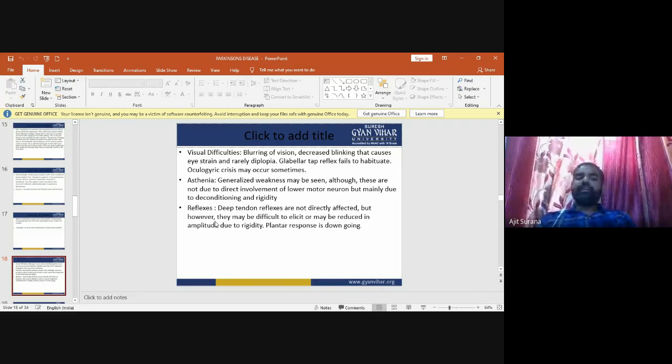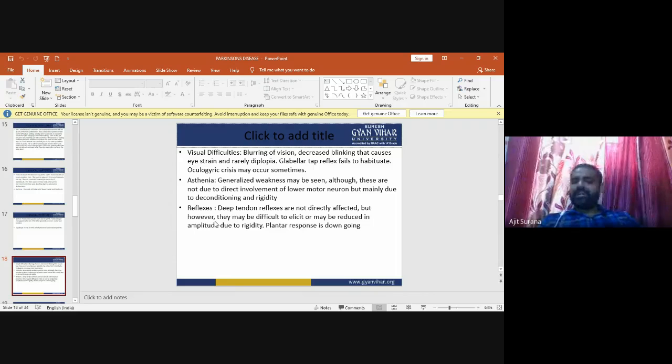In visual difficulties, there is blurring of vision, and the patient cannot see clearly. Decreased blinking of the eyes may cause eye strain, and rarely diplopia. Glabellar tap reflexes fail to habituate. Oculogyric crisis may occur sometimes.